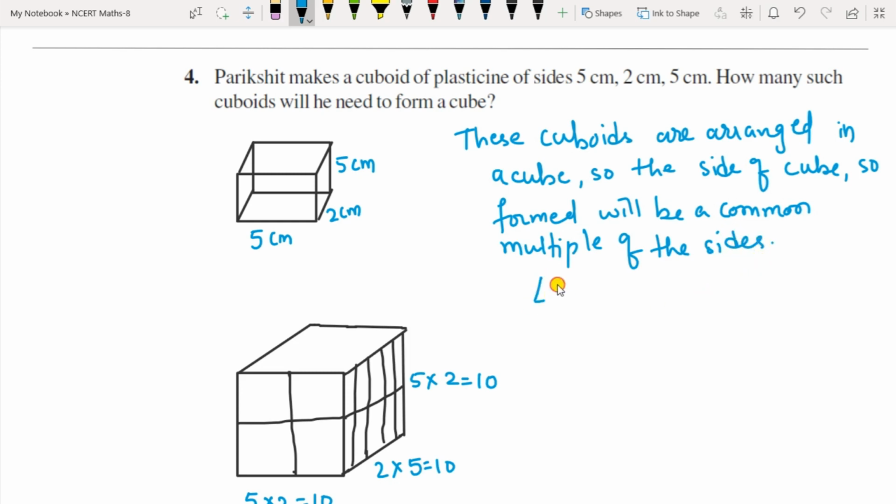So let us take LCM. So LCM of 5, 2, 5 is 10 here.